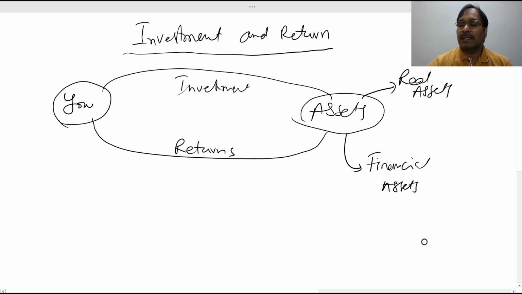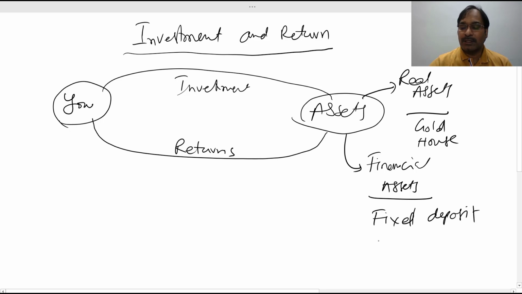Real assets, like you purchase gold and hold it for a certain time period, or you purchase a house and give it on rent. For financial assets, you make a fixed deposit in a bank or purchase shares of stock. So depending on the nature of these assets, whether it is gold, house, fixed deposit or shares, your return will vary.